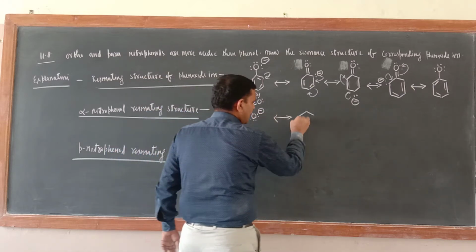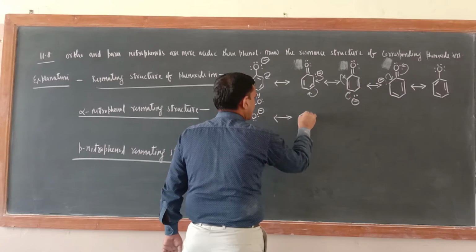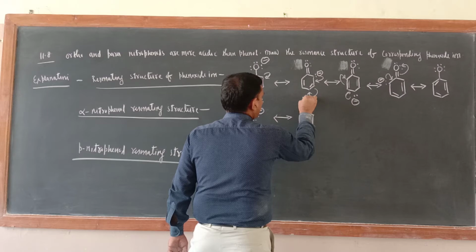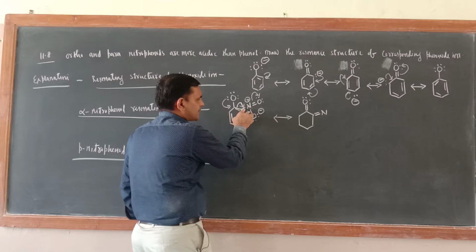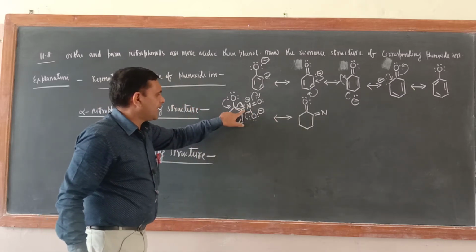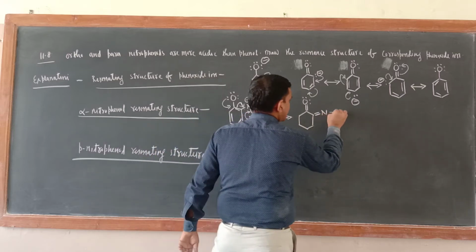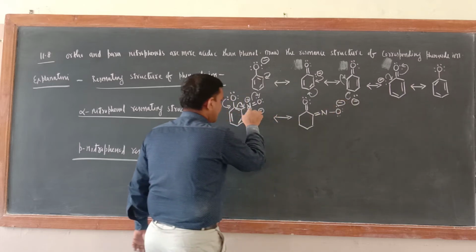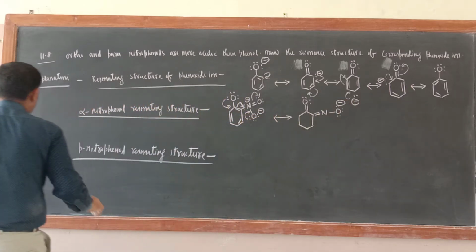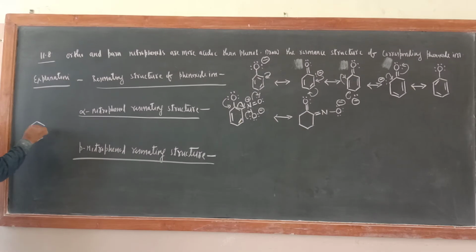So what would be the next resonating structure? Next resonating structure would be like that. Here double bond, here only 2 electrons. Now here double bond would come because these electrons are shifted towards this side. Check this one. Okay, they are going this side. So now here N single bond O. Now here 2 4 6 negative sign, and here earlier single bond was there. Please one more clarification. If you are writing nitrophenol or nitrophenoxide ion, so N double bond O, coordinate bond O, but in modern chemistry there is no distinction between coordinate bond.